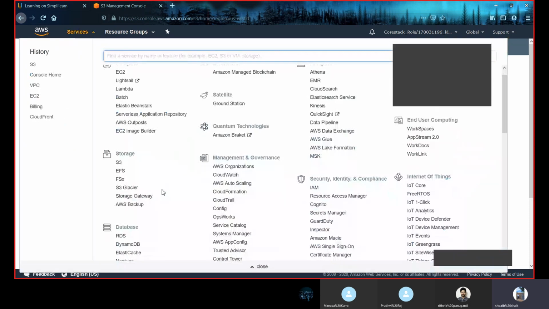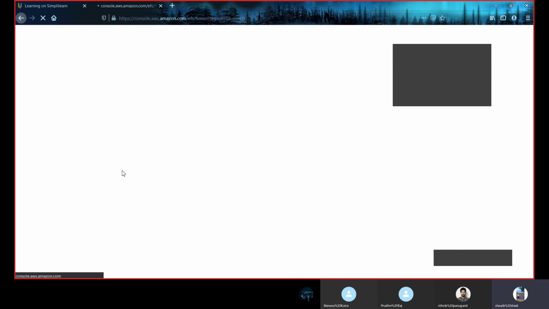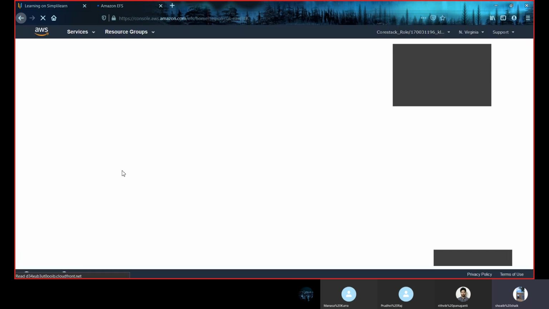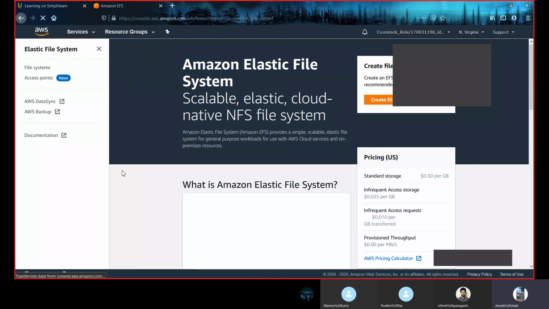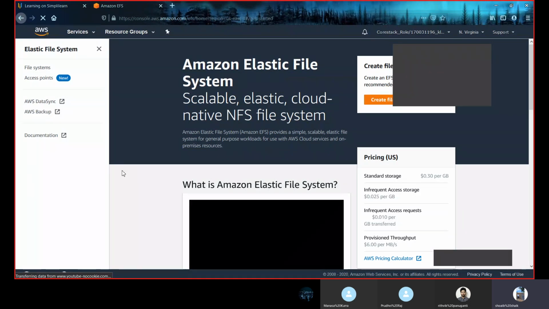Another service here is EFS. EFS stands for Elastic File System. Amazon EFS provides a simple, scalable, elastic file system for Linux-based workloads for use with AWS cloud services, and it is built to scale on demand to petabytes.